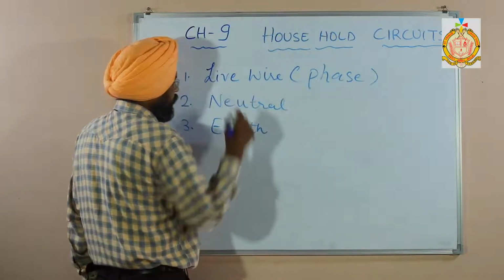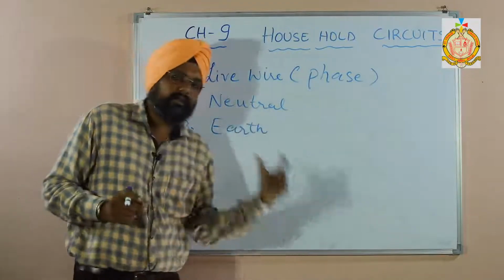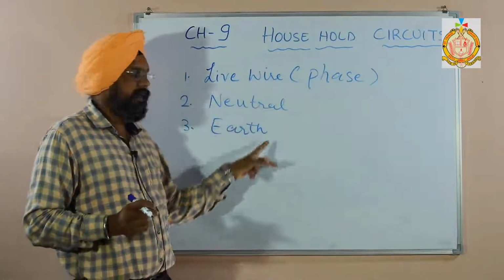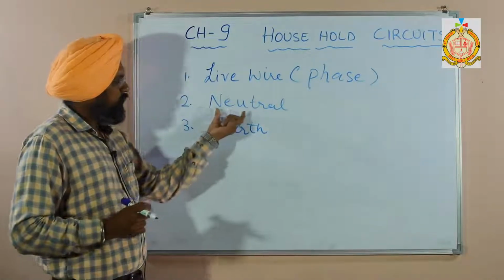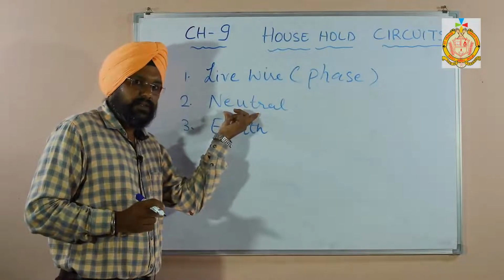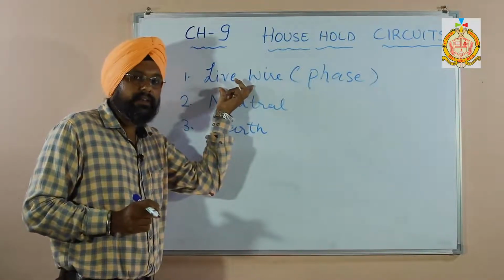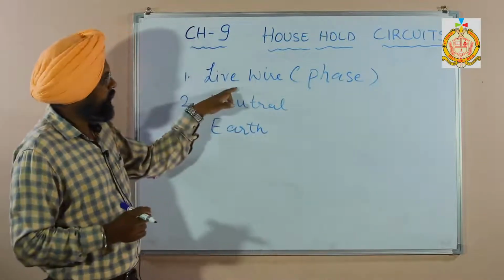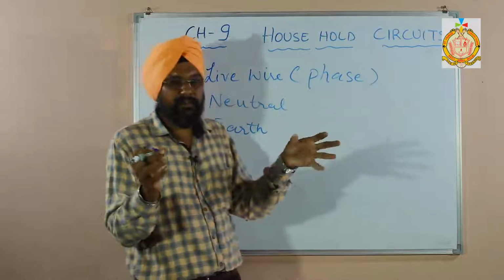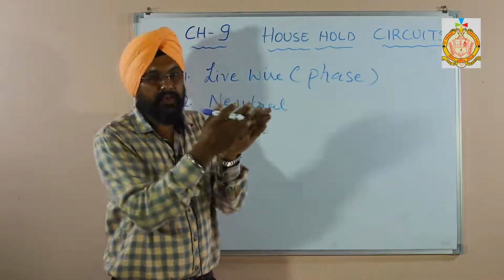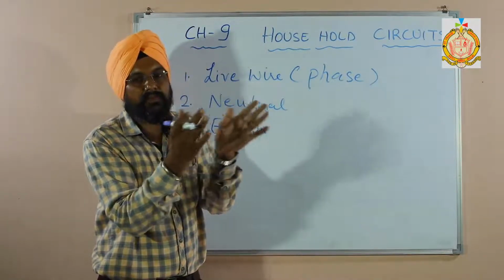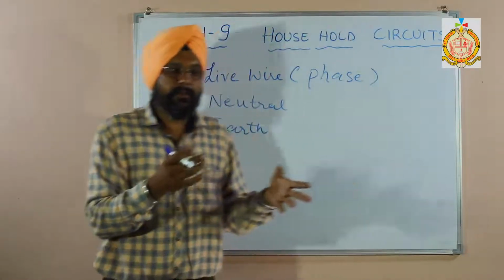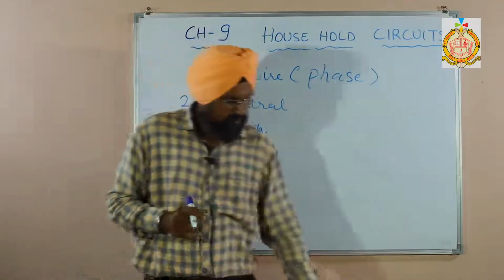Students, some people use the neutral wire as an earth wire, but no, there is quite a difference between the neutral wire and the earth wire. The neutral wire completes the circuit, whereas the live wire brings the current, that is the positive current. When the live wire and neutral wire are joined together by mistake or by chance, what happens? There is fluctuation, or we can say there is a shock.